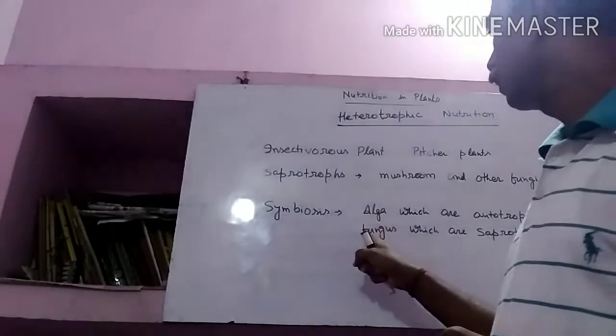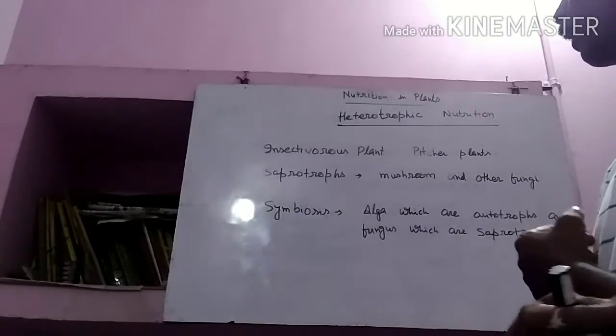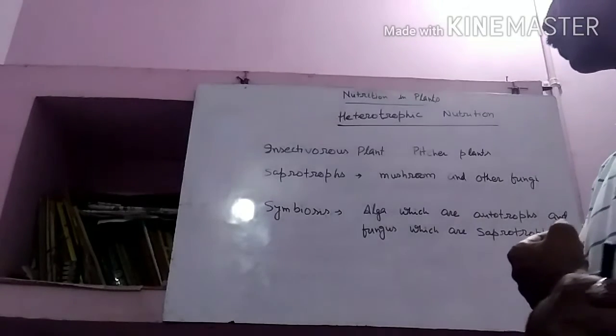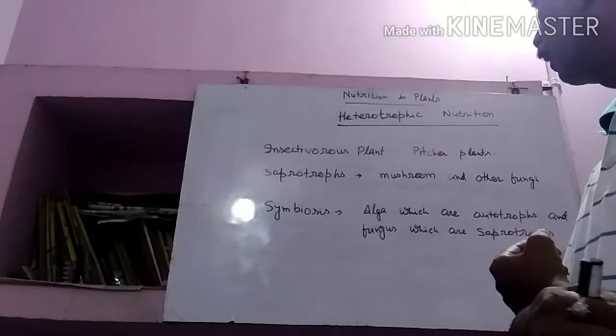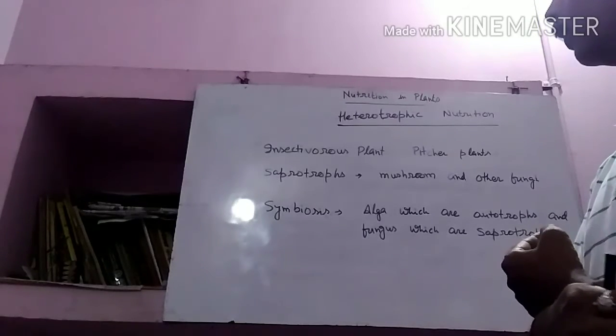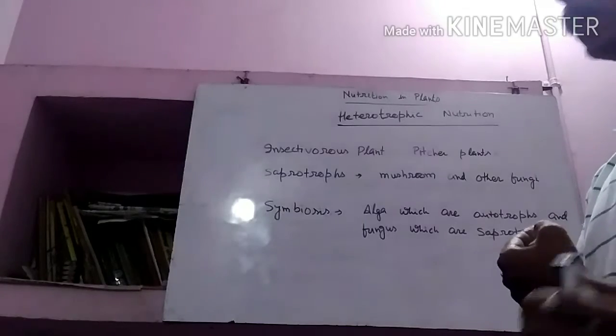The algae supply food to the fungi, and the fungi supply water and minerals to the algae. So that is why these two are dependent upon each other. This type of nutrition is called symbiotic nutrition. Okay.